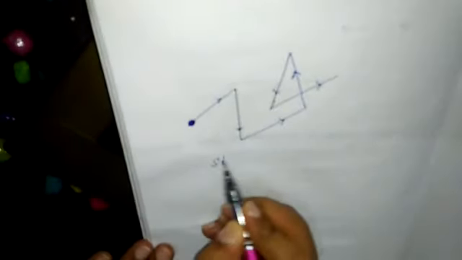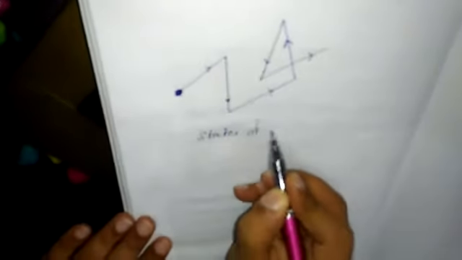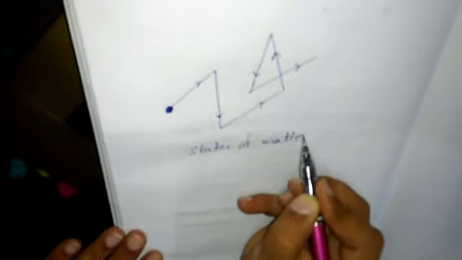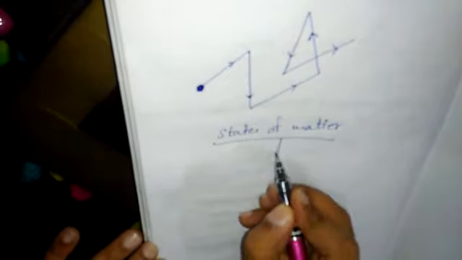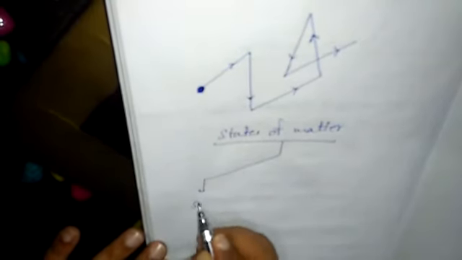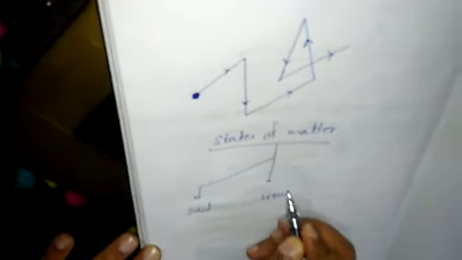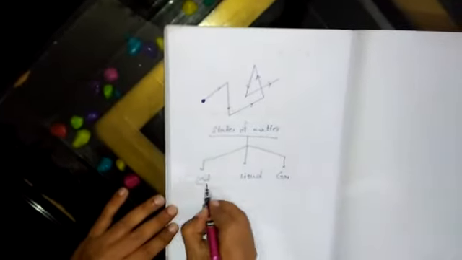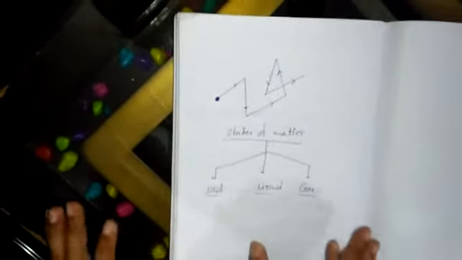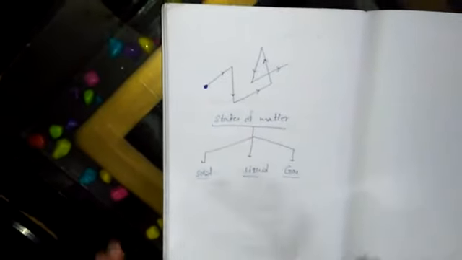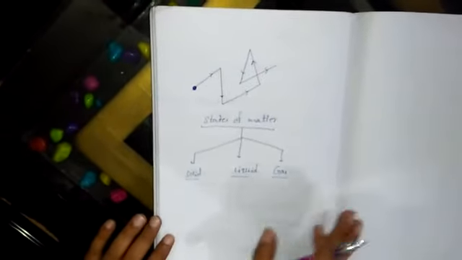Now after this, the next topic I will discuss is the states of matter. Generally there are three states of matter: solid, liquid, and gas. Two more states of matter are there that I will discuss with you later.